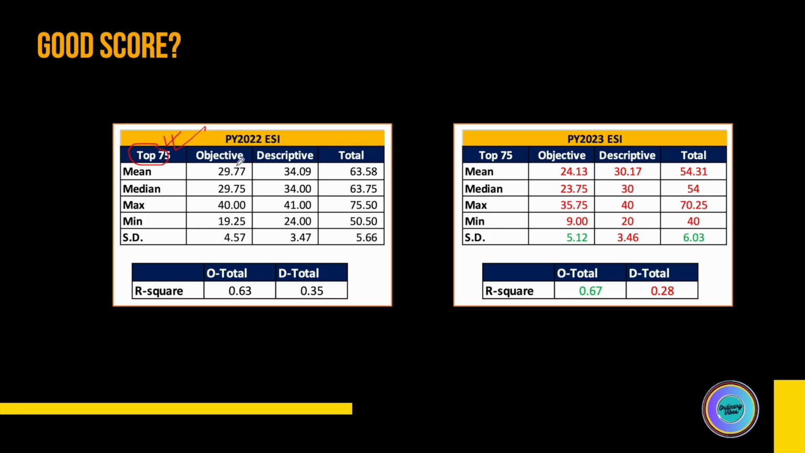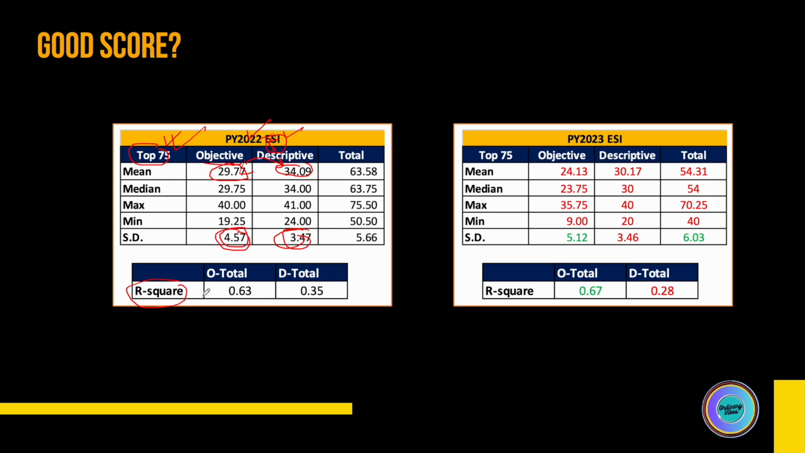Just see these stats of objective in 2022 in ESI. The mean is almost 30 marks. For descriptive, it is 34 marks. See the gap here: it is around 5 marks. Here you can see the standard deviation is 4.5 marks. In descriptive, the standard deviation is, however, 1 mark less. This clearly gives you an indication of how objective is the distinguishing factor in ESI in 2022.